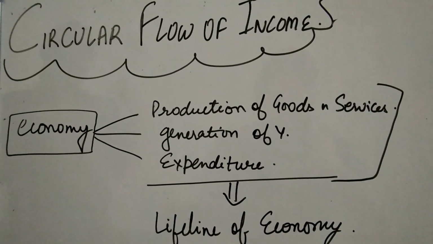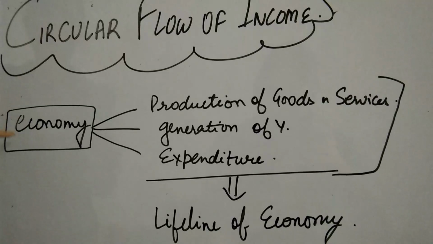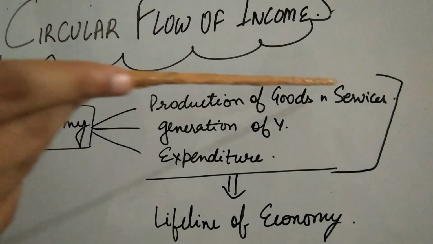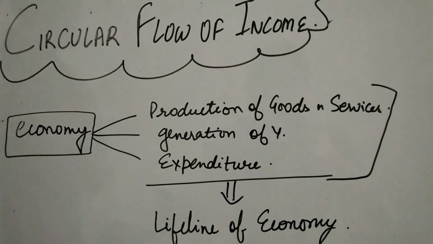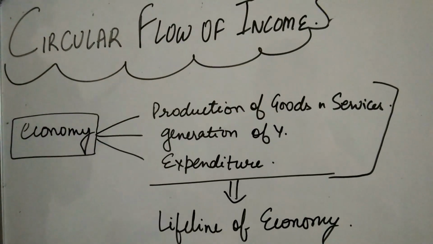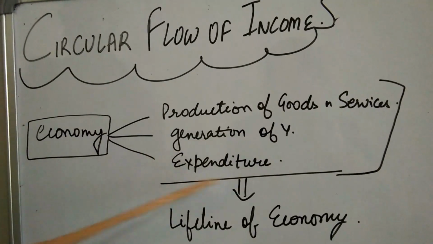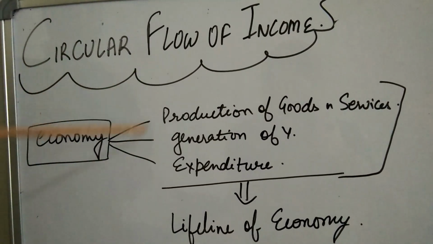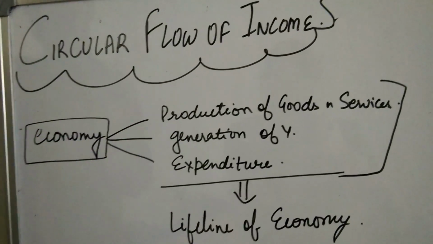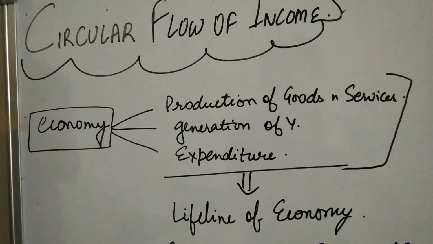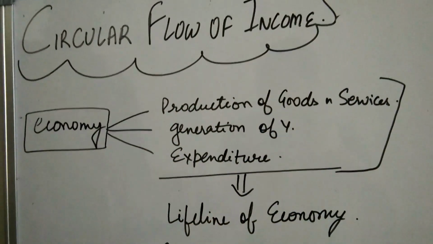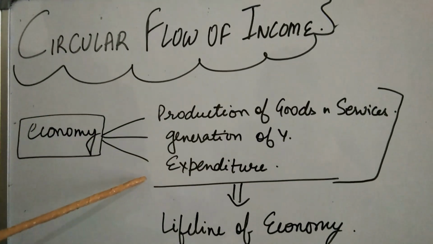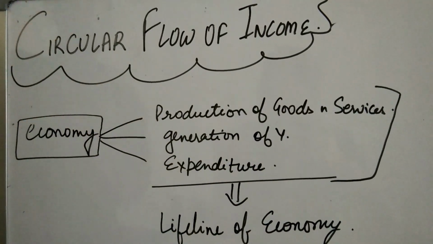The never ending activities are the production of goods and services, the generation of income, and the consumers making expenditure. All these activities are the lifeline of an economy. Without these never ending activities, an economy is considered to be dead.